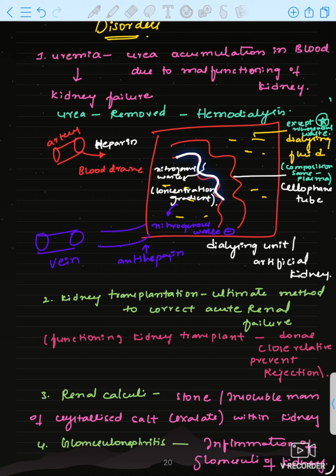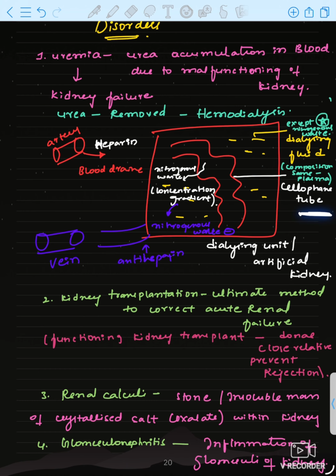In the dialyzing unit, a cellophane tube is present, and here dialyzing fluid is present. Dialyzing fluid does not have nitrogenous waste, and its composition is the same as plasma. Plasma composition is present in the dialyzing fluid, and nitrogenous wastes are absent.